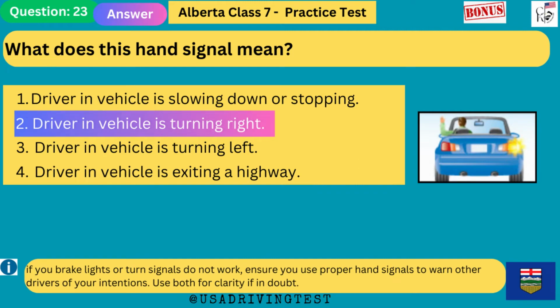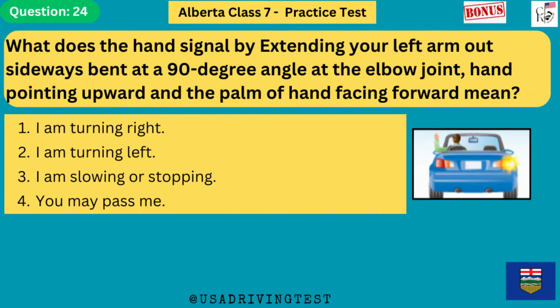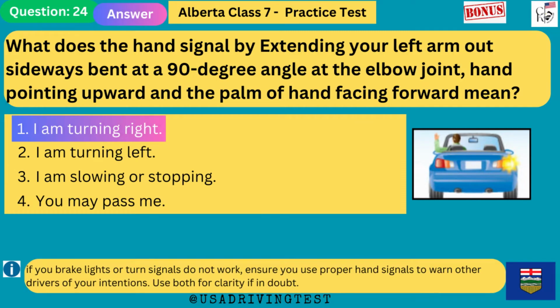If your brake lights or turn signals do not work, ensure you use proper hand signals to warn other drivers of your intentions. Use both for clarity if in doubt. What does the hand signal by extending your left arm out sideways bent at a 90-degree angle at the elbow joint, hand pointing upward and the palm of hand facing forward mean? 1. I am turning right. 2. I am turning left. 3. I am slowing or stopping. 4. You may pass me. The answer is 1. I am turning right.